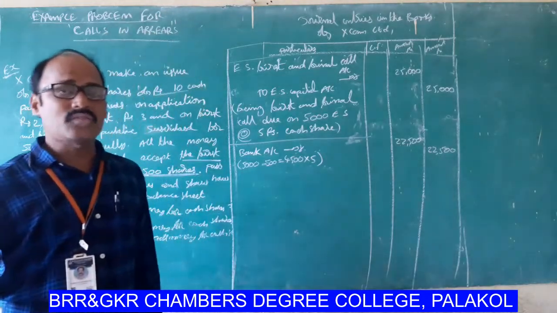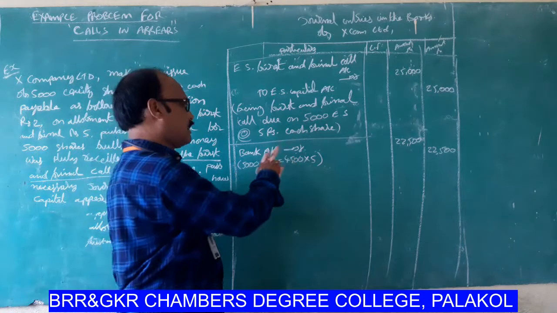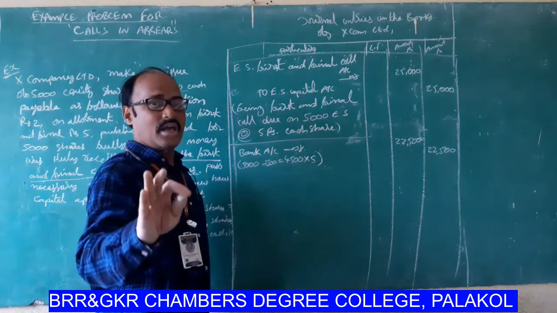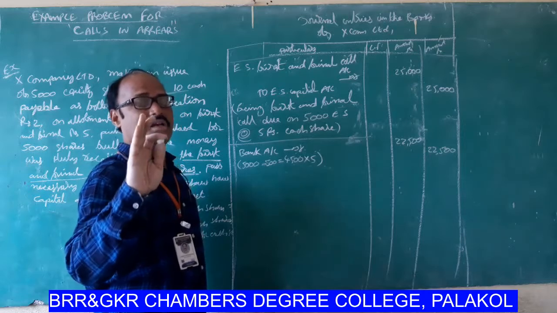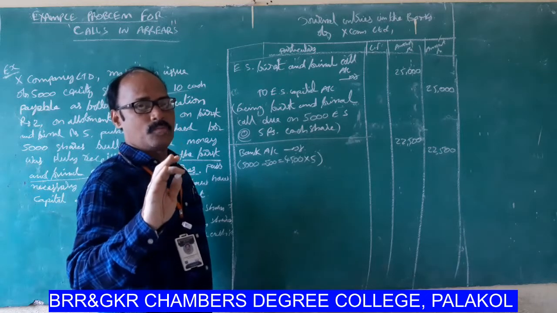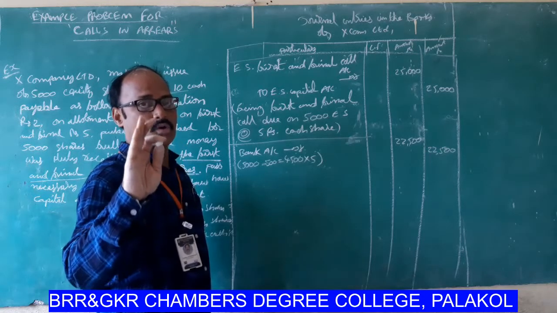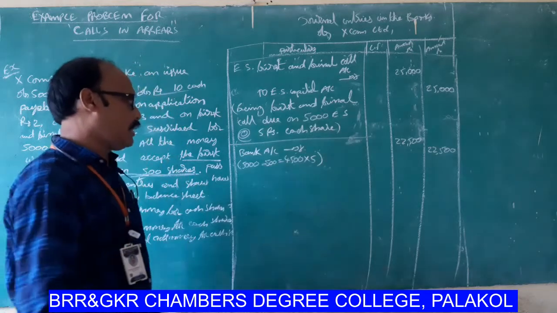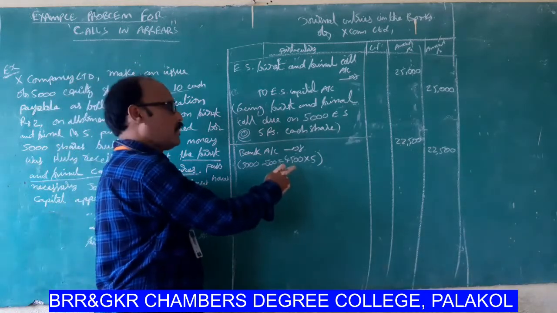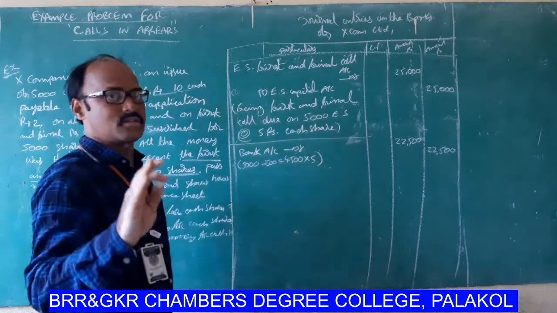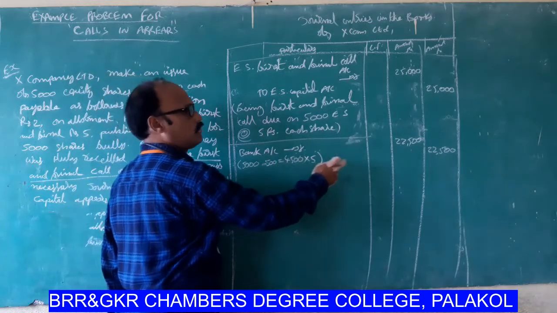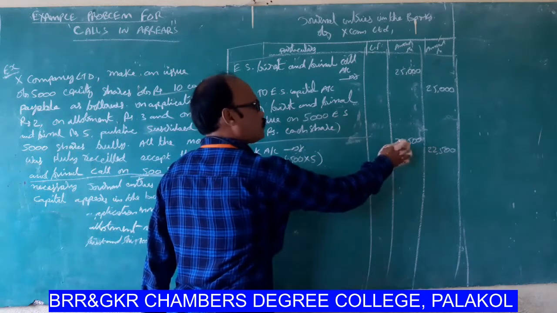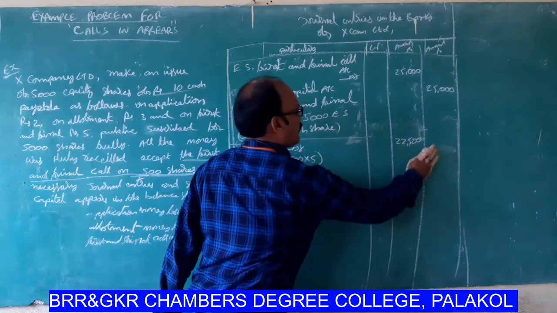But one of the shareholders has 500 equity shares and is unable to pay the first and final call. So the first and final call amount is received on only 4,500 shares. So 4,500 into 5 is equal to 22,500.